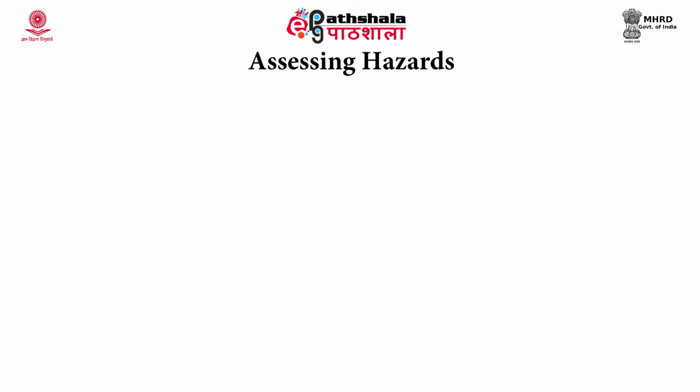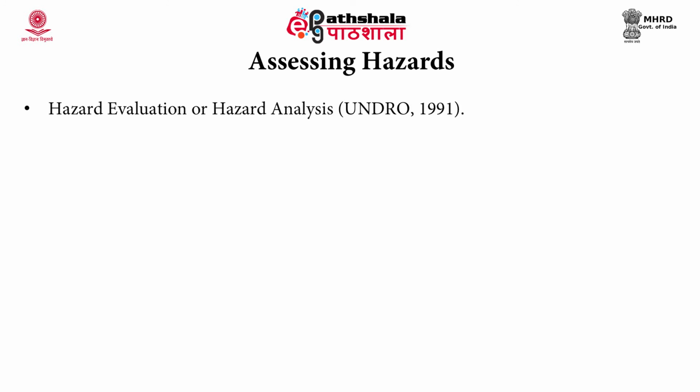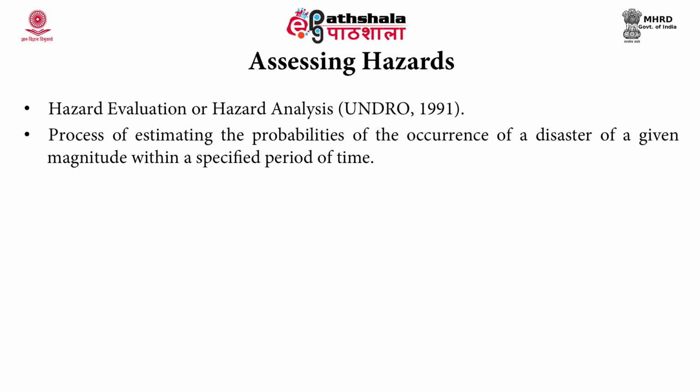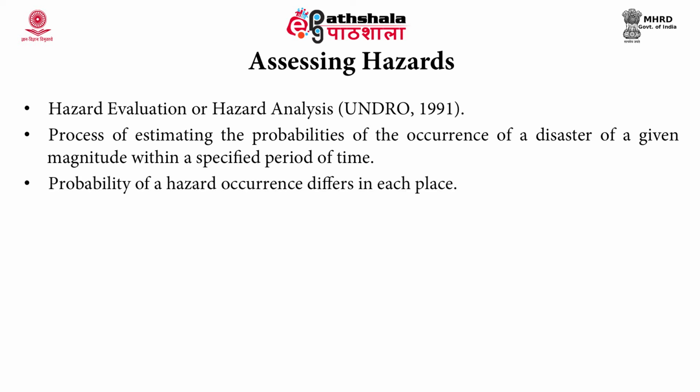Next is assessing the hazards. Hazard evaluation or hazard analysis, as referred to by UNDRO in 1991, is a process of estimating the probabilities of the occurrence of a disaster of a given magnitude within a specified period of time. The probability of a hazard occurrence differs from place to place.